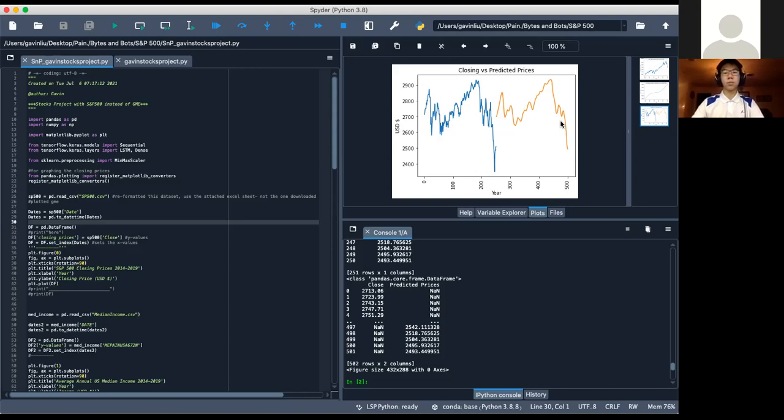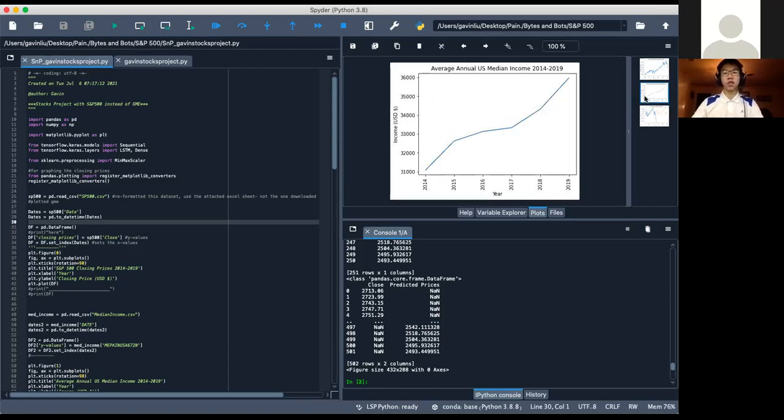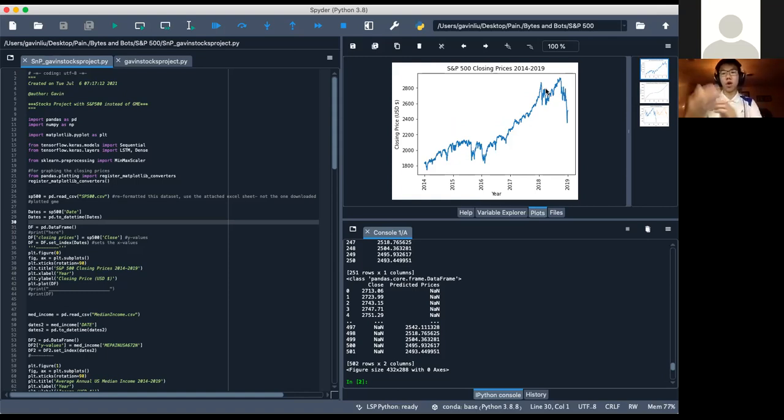Okay, and then where do you feed all this information? Is this in TensorFlow? All this information goes into a TensorFlow and an LSTM model, and both of those things essentially take the data from the two graphs that we import in, which is the median income and the closing prices, and we just essentially run those two against each other to see if they correlate at all, and whether, given those two data sets, we think it will go up or go down based on the correlation between the two.